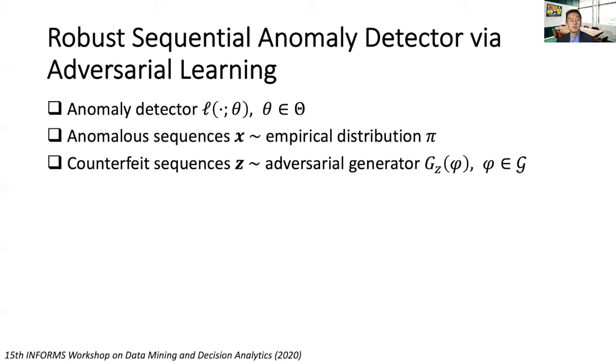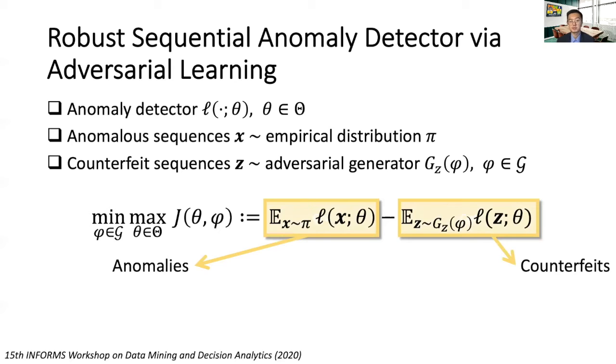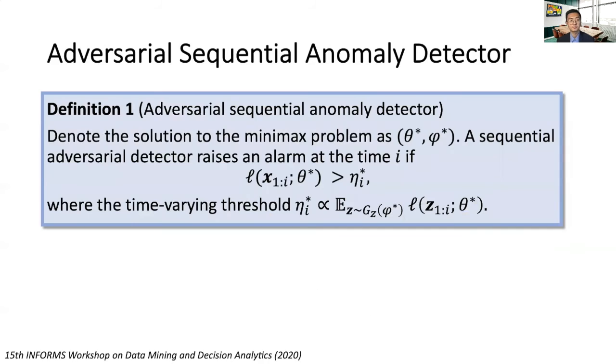Formally, we assume the observed anomalous sequences X are sampled from the empirical distribution pi. The counterfeit sequences Z are sampled by an adversarial generator specified by phi. The problem can be defined as the following minimax optimization problem. The first term corresponds to the expected detection statistic of anomalies, and the second term corresponds to the same statistic of the counterfeits. The inside of the minimax, which is the function J, measures the discrepancy of such expected detection statistics between genuine anomalies and counterfeits.